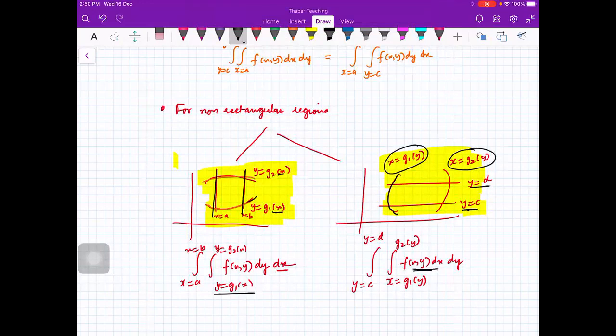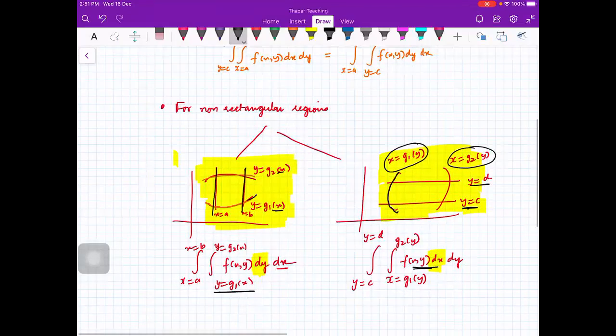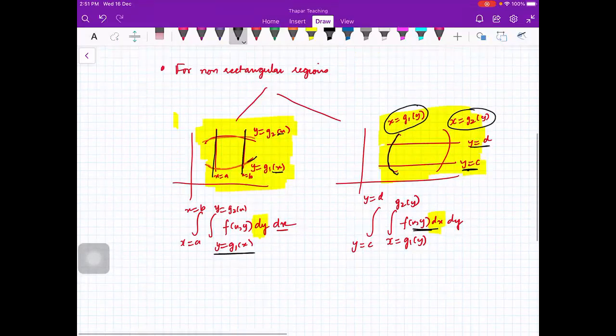So if your region is of this form, first you will integrate with respect to y, and if your region is of this form, first you will integrate with respect to x.